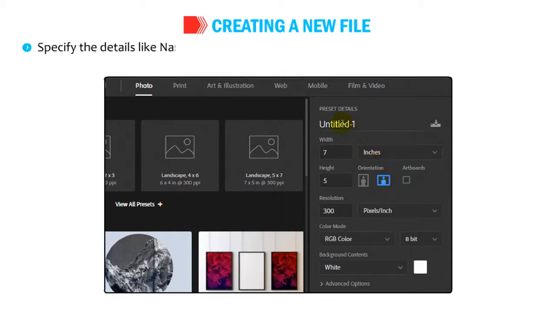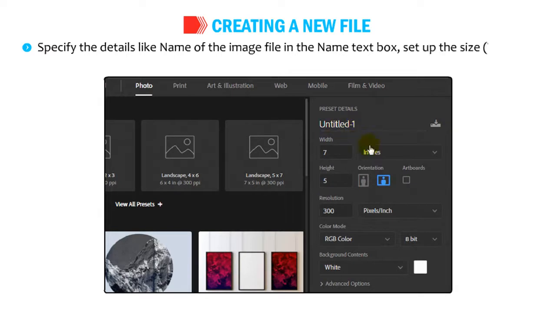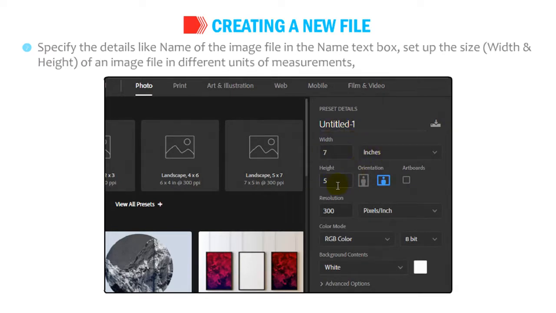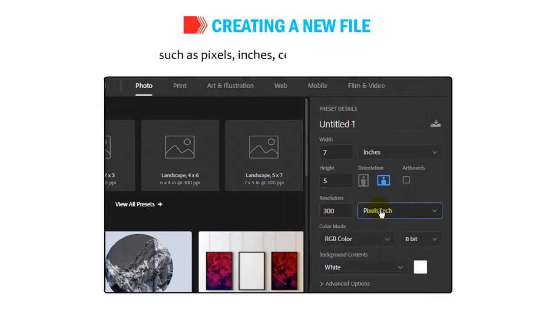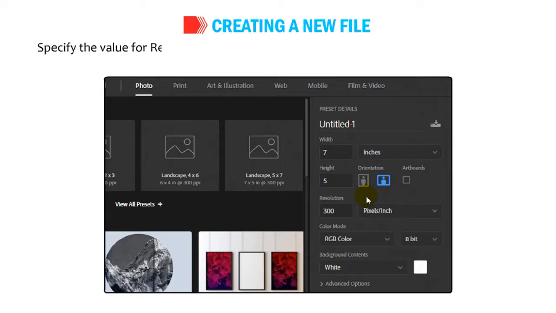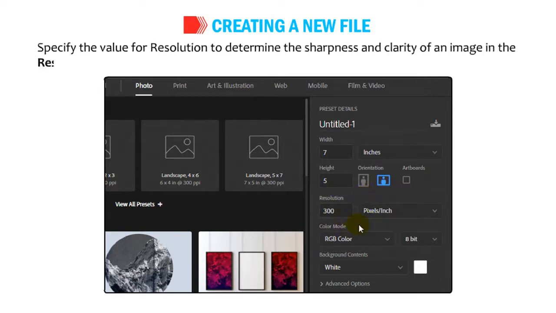Specify the details like name of the image file in the Name text box. Set up the size, width and height of an image file in different units of measurements, such as pixels, inches, centimeters or points. Specify the value for resolution to determine the sharpness and clarity of an image in the Resolution text box.